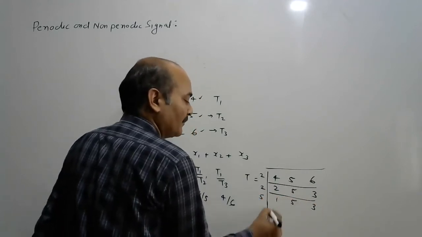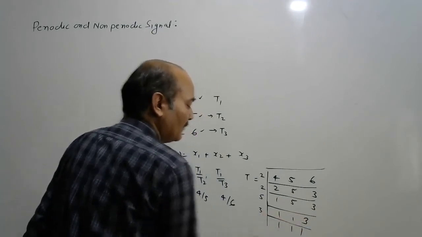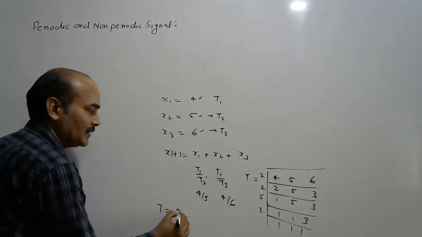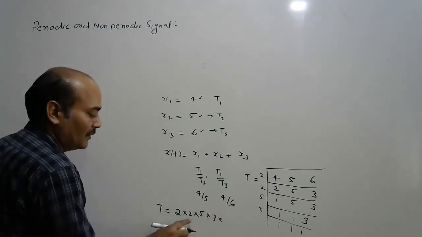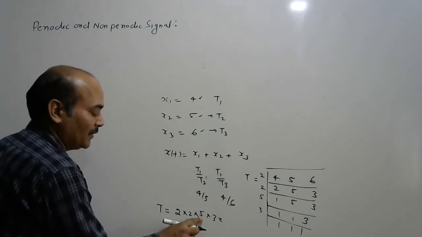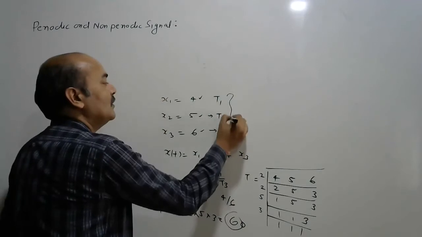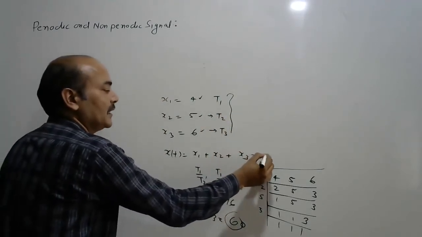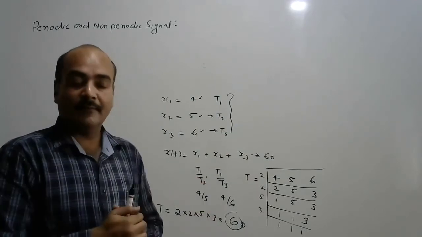Then dividing by 2 again gives 1, 5, 3. Then 5 gives 1, 1, 3. Then 3 gives 1, 1, 1. So the time period T is 2 into 2 into 5 into 3, that is 4 into 5, 20, into 3, 60. So the time period of this signal is 60. So this is the first case.